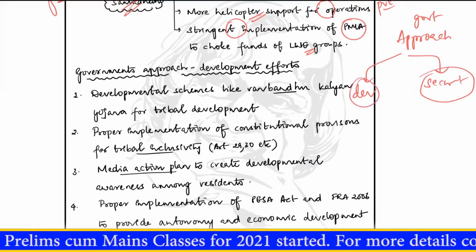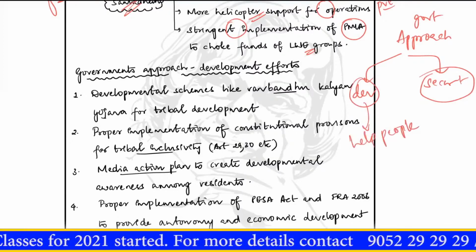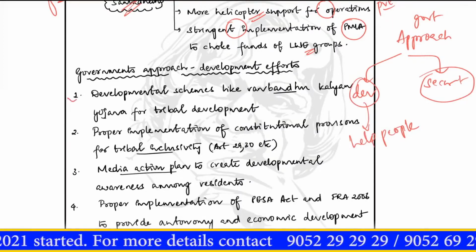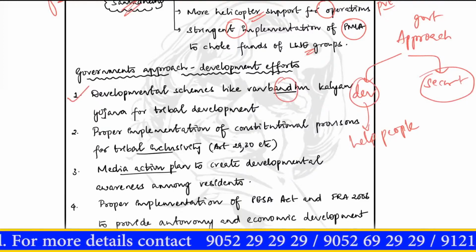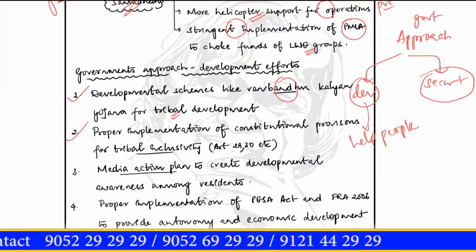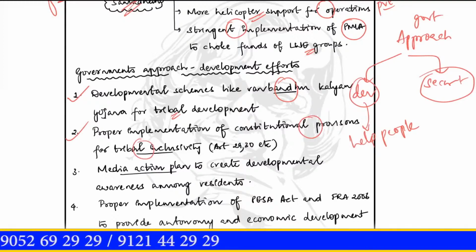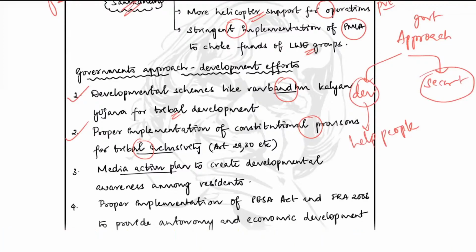The developmental side is basically what we use to help the people in order to bring them to the mainstream side of the country. So the developmental schemes like Van Bandhu Kalyan Yojana and so on, they have been launched for tribal development. And in addition to this, proper implementation of constitutional provisions for tribal inclusivity. So once these constitutional provisions for tribal inclusivity have been properly implemented, this has led to a situation in which the tribals have developed faith in the constitutional scheme, faith in the idea of state, faith in the idea of government, and they started moving away from the Naxal cadres.